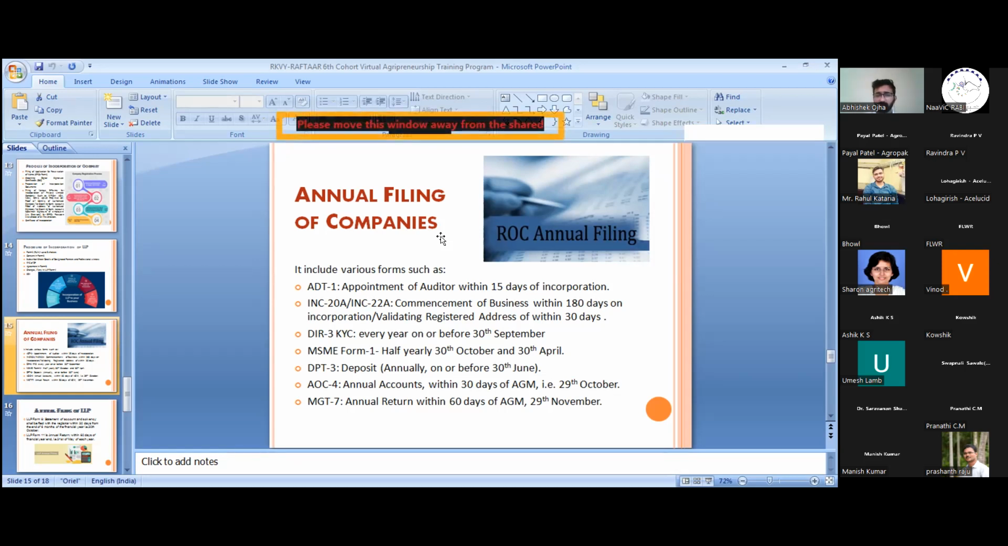These are not the final dates. It can vary as per the incorporation of the company and as per the directions given by MCA, ROC and the government. So it can vary from time to time. Okay, so these are different.